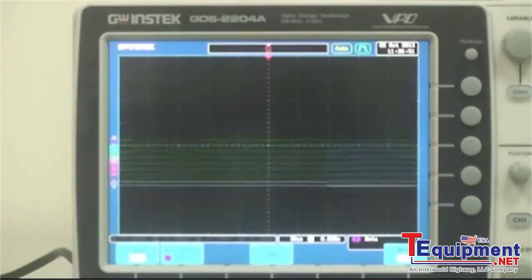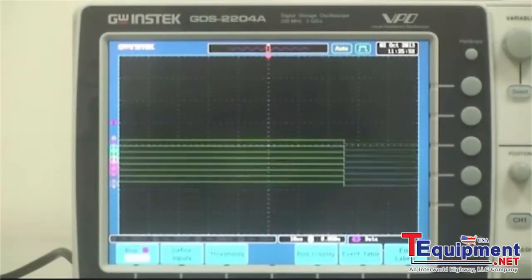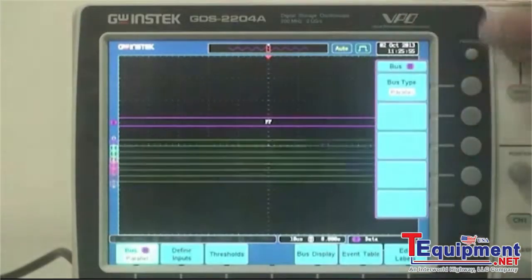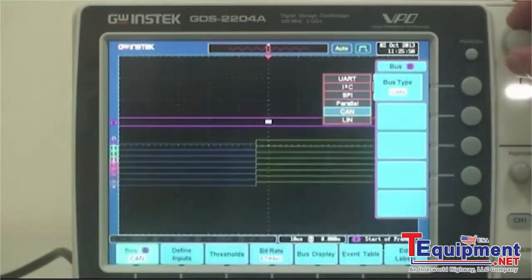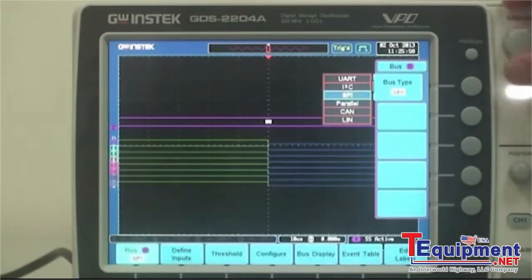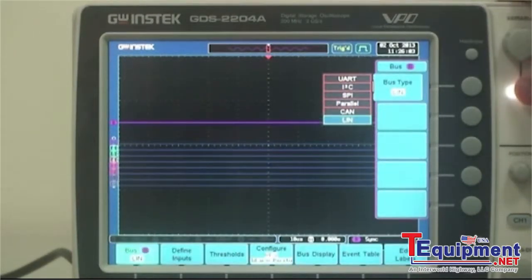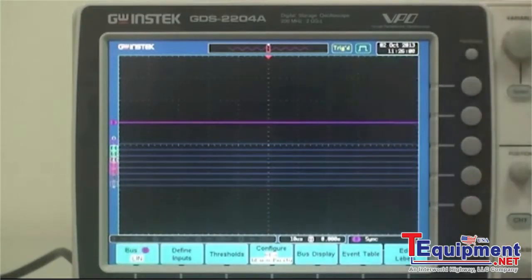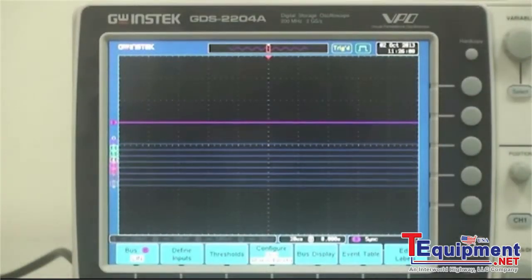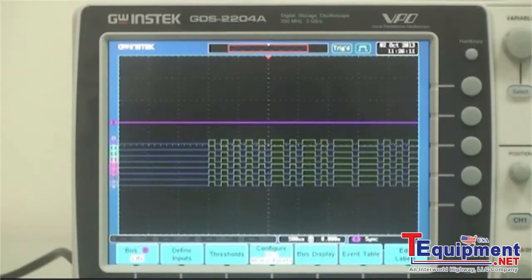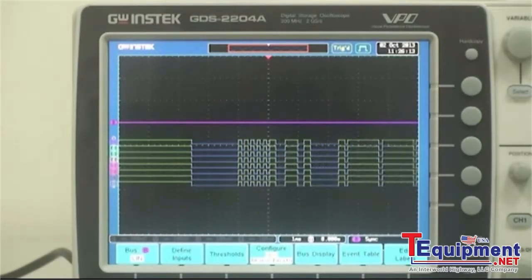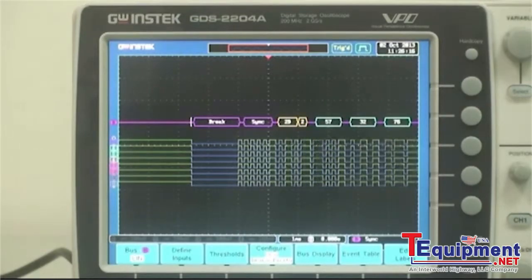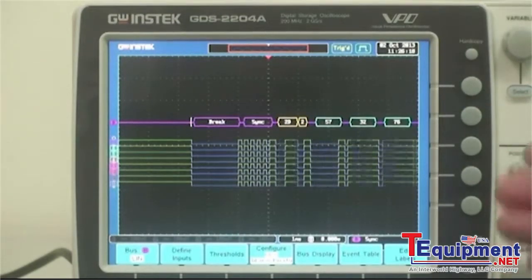Press purple bus decoding key. Press bus, select bus type to LIN. And press menu off. Adjust time division to 1 millisecond per division. Now LIN bus trigger and decoding can be easily observed.